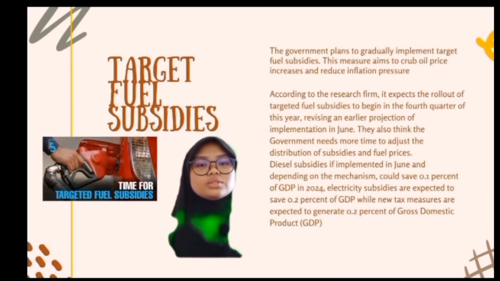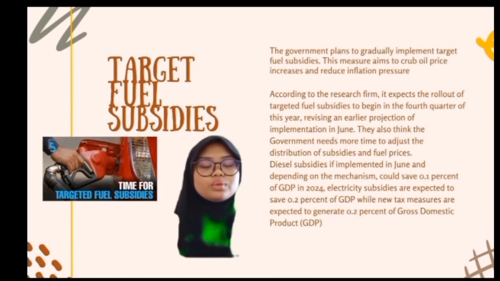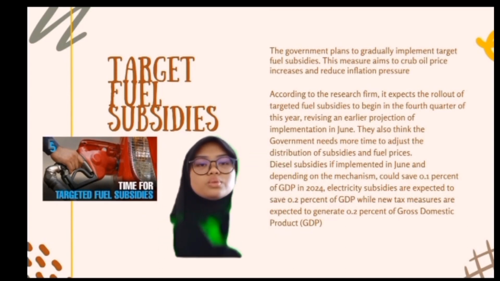The government plans to gradually implement targeted fuel subsidy. This measure aims to curb oil price increase and reduce inflation pressure. According to the research firm, it expects the rollout of targeted fuel subsidy to begin in the fourth quarter of this year, revising an earlier projection of implementation in June.